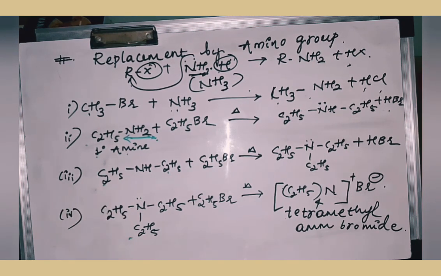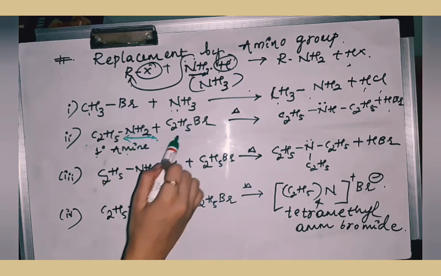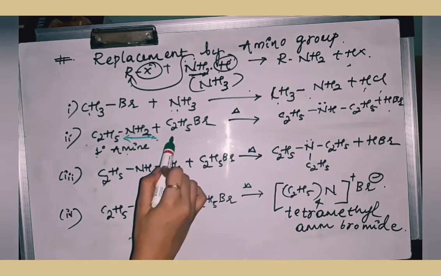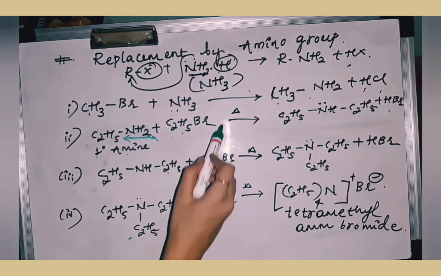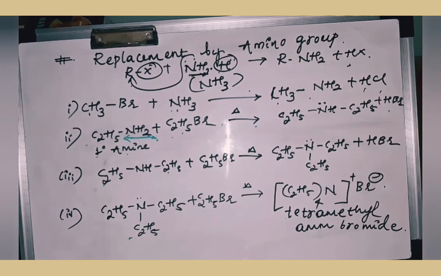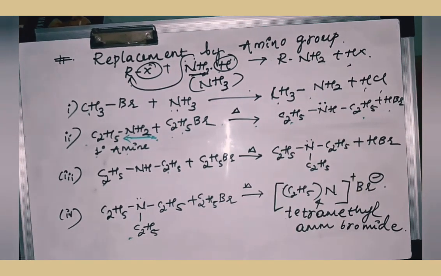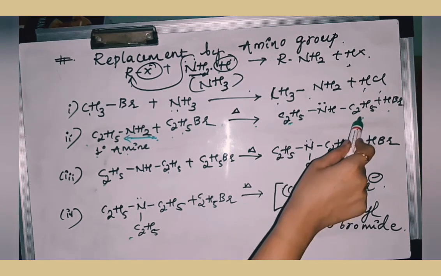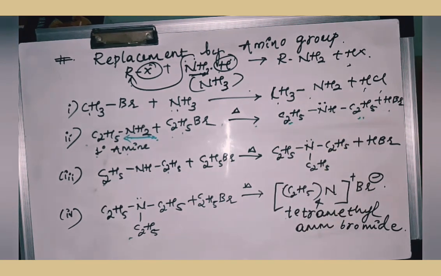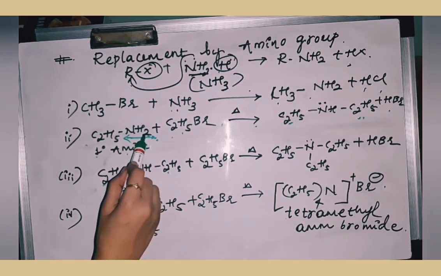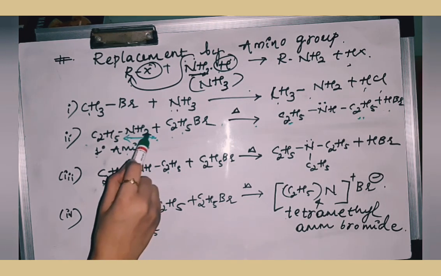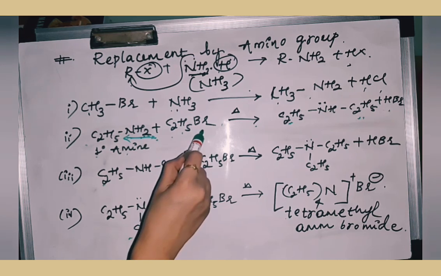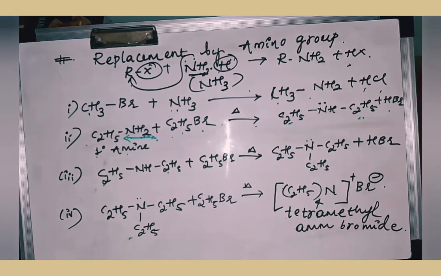If I use primary amine and the alkyl halide, that is ethyl bromide, and I heat it, what you are going to get here is 2 ethyl groups. It is called diethyl amine. HBr will be formed. Simple it is. NH2 has 2 hydrogens. You remove 1 hydrogen and combine it with Br to form HBr.